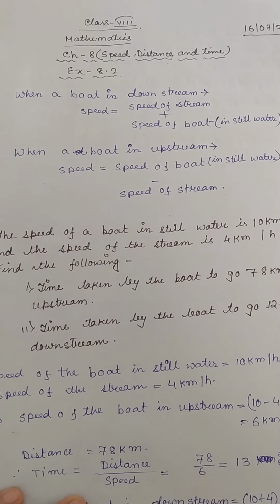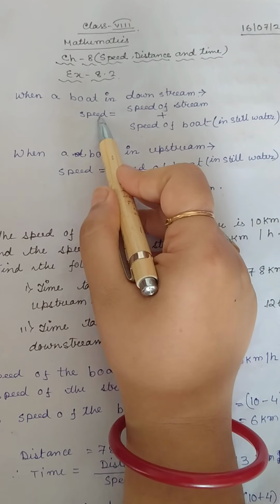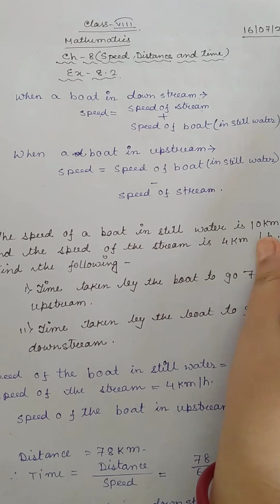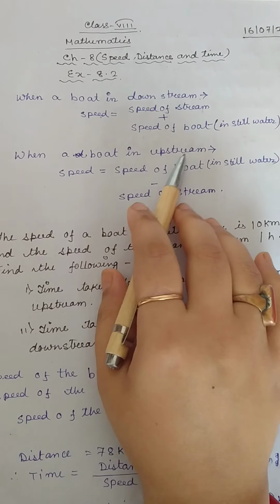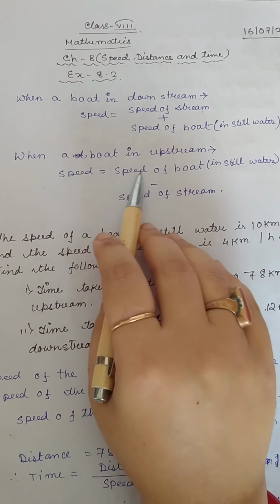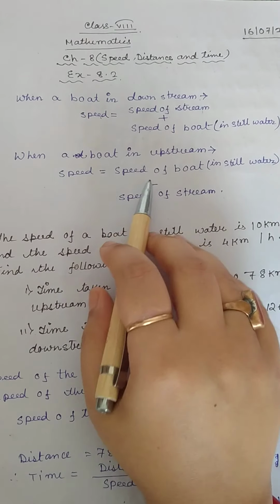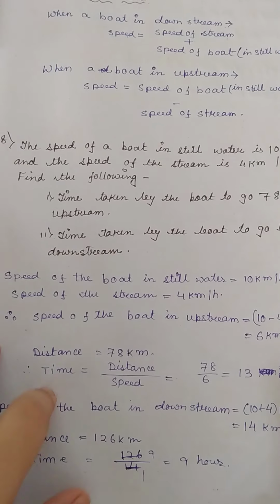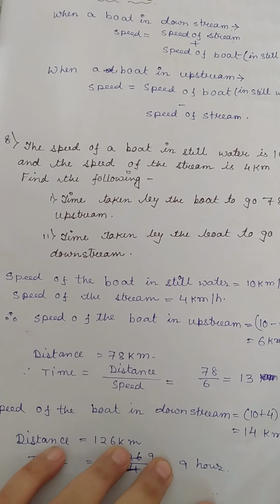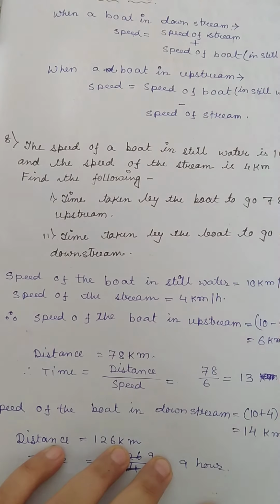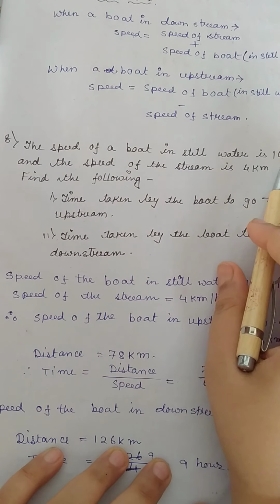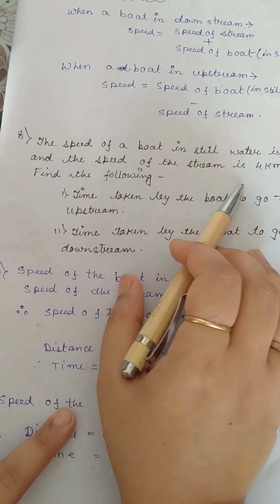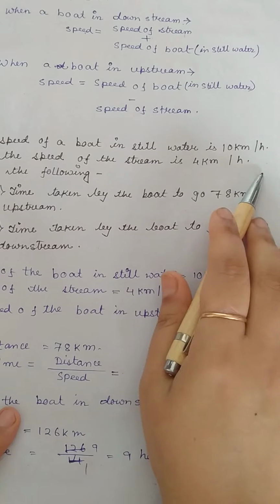As I told you, when a boat is in downstream, speed equals the speed of the stream plus the speed of the boat in still water, and when a boat is in upstream, then speed equals the speed of the boat in still water minus the speed of the stream. So question number 8, read question number 8. What is given here? The speed of the boat in still water is 10 kilometer per hour, and the speed of the stream is 4 kilometer per hour.